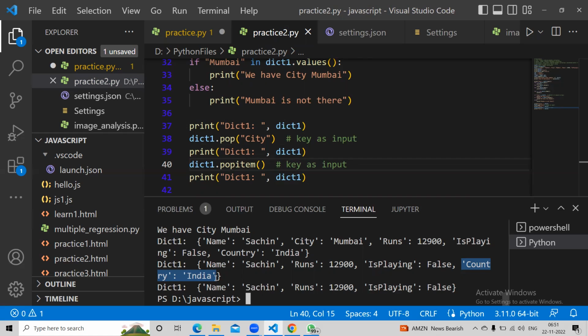Pop is key only, right? So how do we get it? So we have to use pop, but inside this, we have to have something which will give us the key.